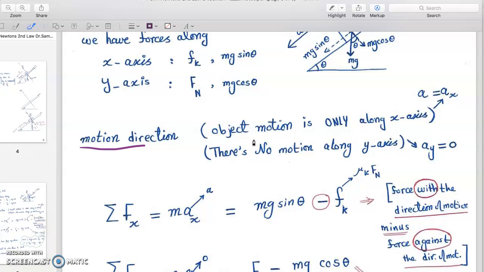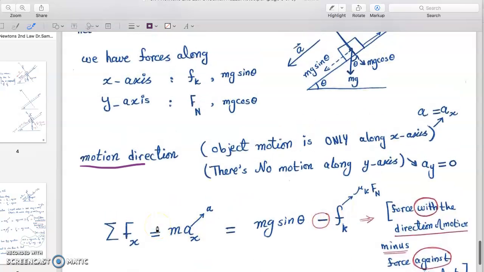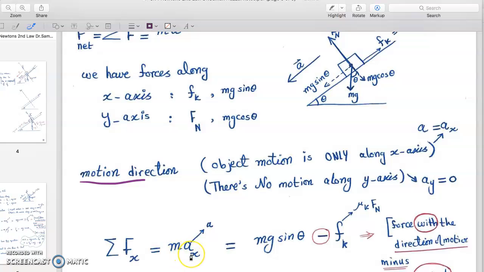Those will never change. But our assumption is about the direction of motion: whatever is with the direction of motion will be positive, and whatever is against the direction of motion will be negative. So along the x-axis, we have max, and the motion is along the x-axis. This is our acceleration, which is along the x-axis, okay?